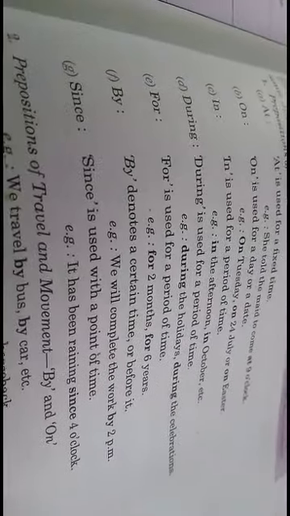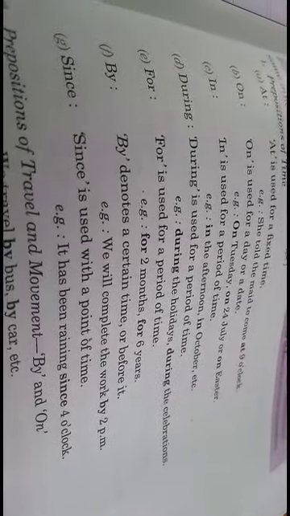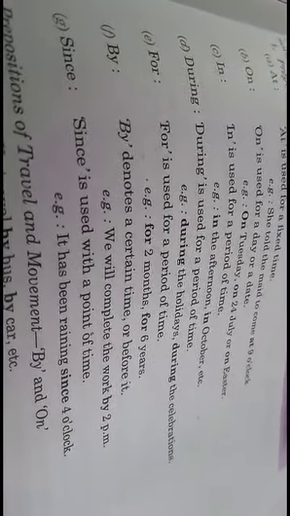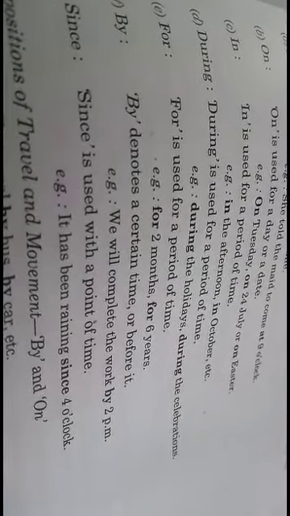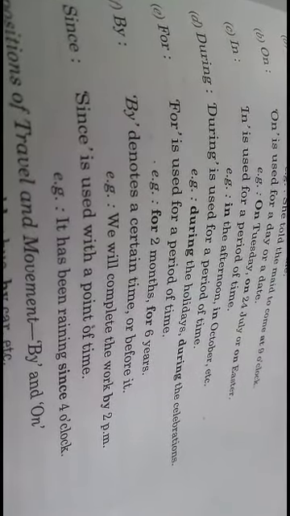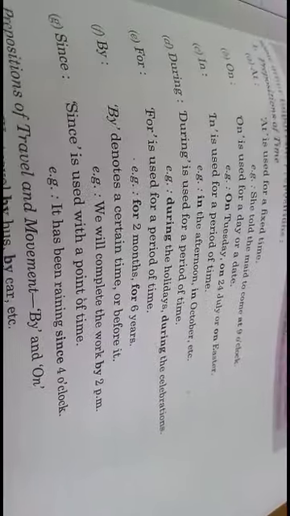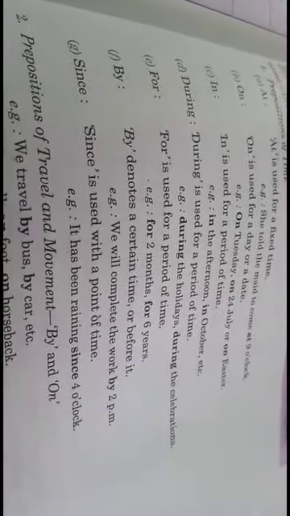By denotes a certain time or before it. Like, we will complete the work by 2 p.m. So here 2 p.m. is a certain time or before it. Either we have to finish our work at 2 p.m. or before 2 p.m. So we can use by for this. Since is used with a point of time. We always use since for a point of time. For example, it has been raining since 4 o'clock.